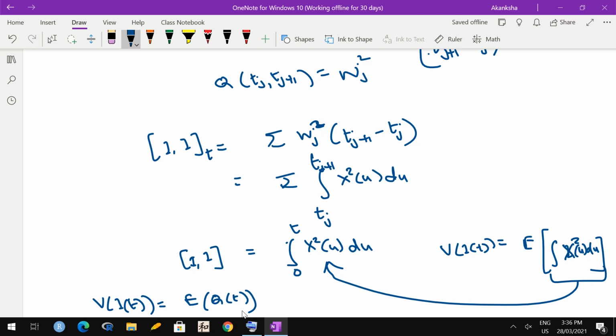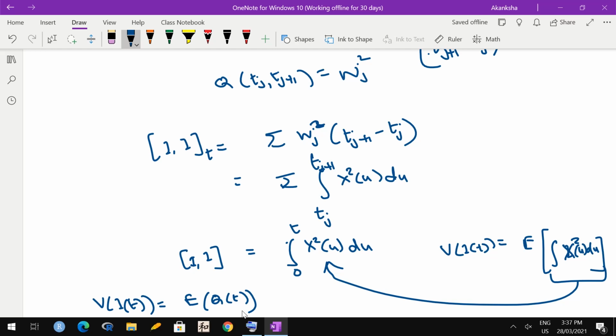See, when we discussed quadratic variation for the first time, at that time I tried to emphasize that quadratic variation and variance need not be the same. In fact, in most of the cases they won't be the same because quadratic variation is path specific. So for a particular realization, quadratic variation is something, and if you get a different realization, quadratic variation may be different.